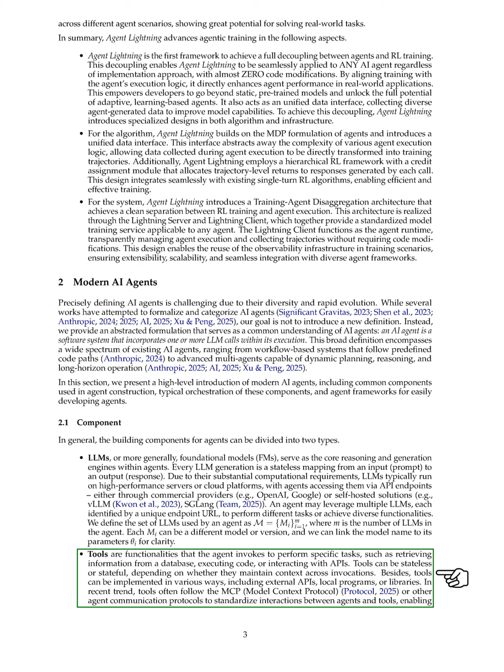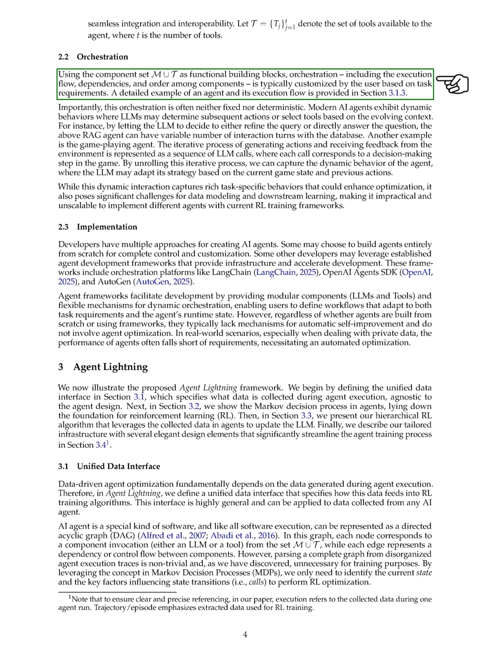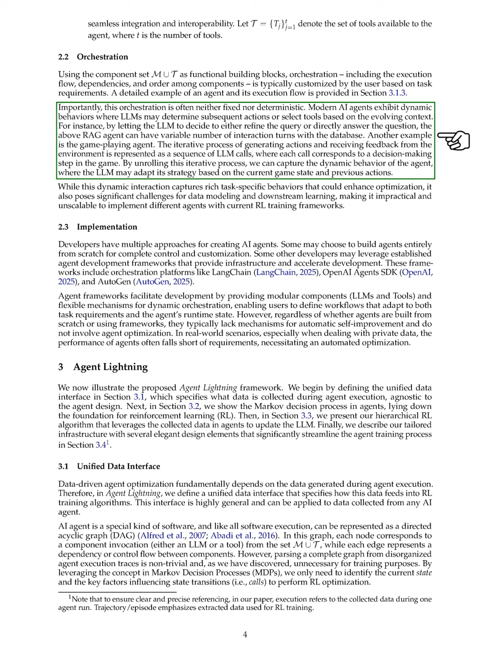For orchestration, we use the combined set of LLMs and tools as building blocks. The execution flow and order of these components are typically tailored by the user based on the task at hand. This orchestration is often flexible and can change dynamically. For example, an LLM might decide whether to refine a query or provide an answer directly, leading to varying interactions